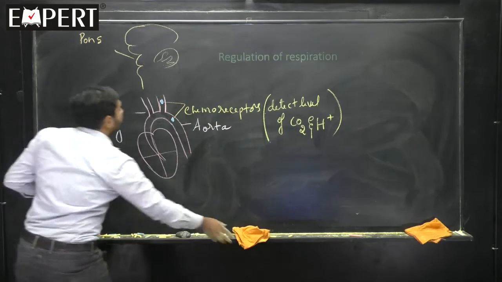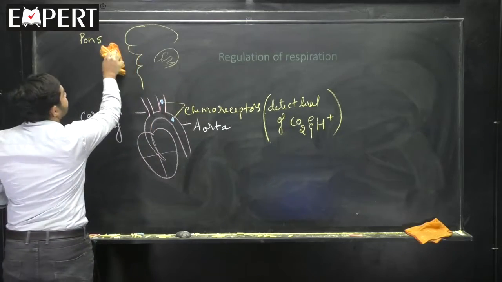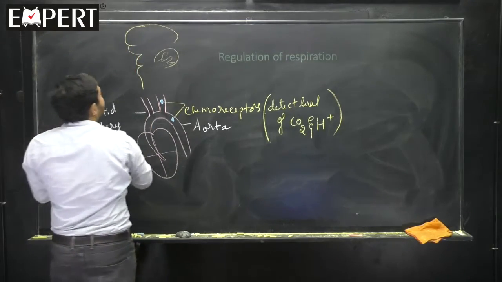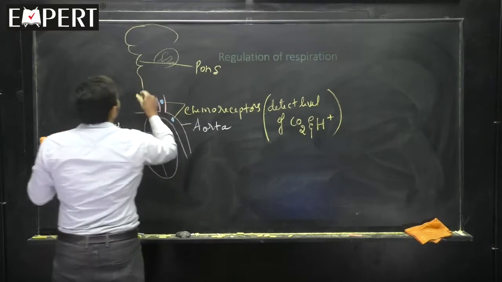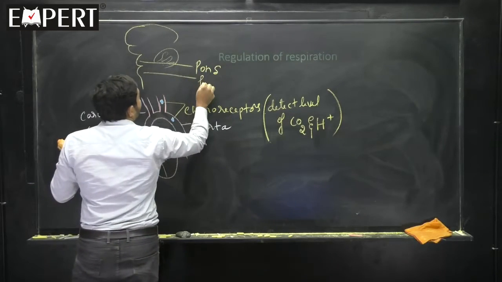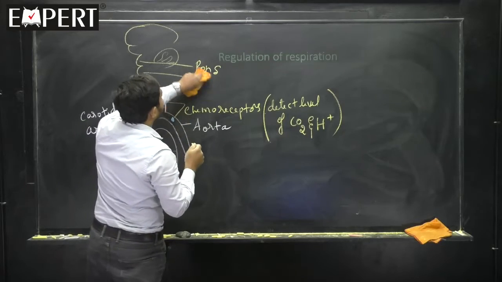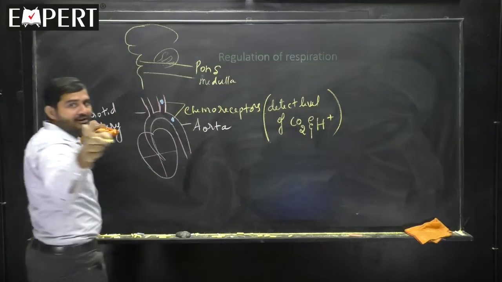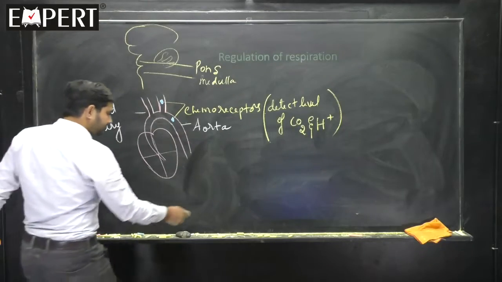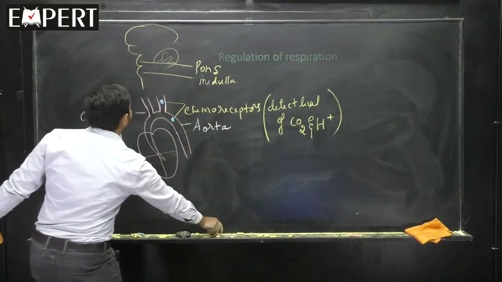I can do better if I write this pons region on another side here. Yes, I'll write here. This is called pons and this is called medulla. Keep writing along with me, students. Keep speaking to me. Okay.